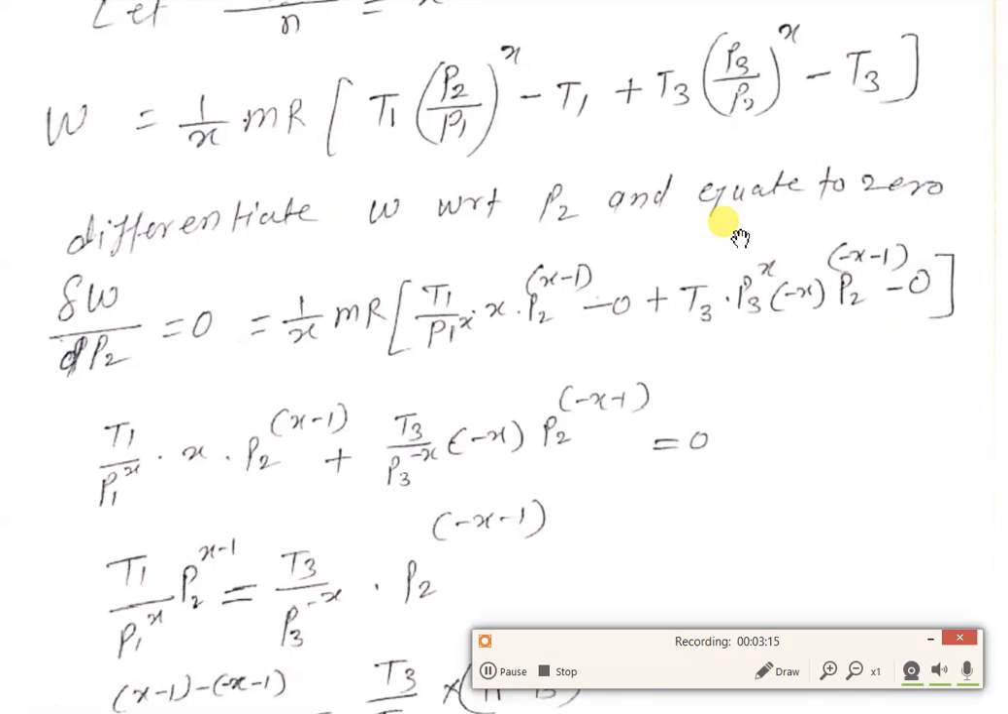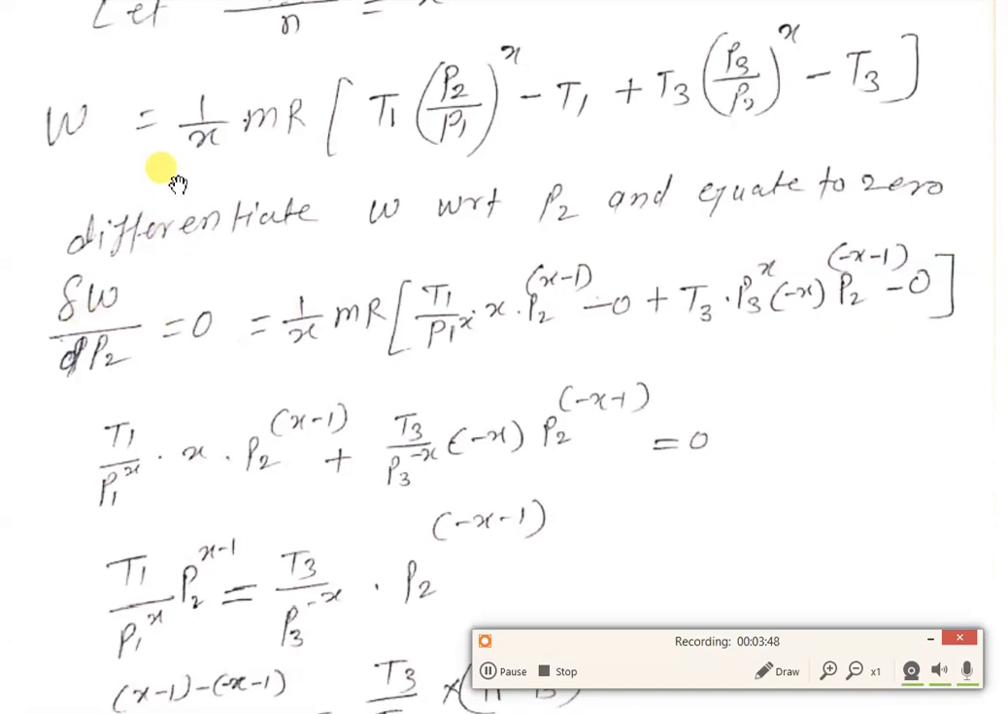To find the optimum condition, we have to differentiate the above equation with respect to P2 and equate it to 0. Why are we differentiating with respect to P2, and why not P1 or P3? We cannot differentiate this equation with P1 because P1 is the initial condition, and we cannot alter the atmospheric condition. P3 is a delivery condition, that is a required condition, but we can alter the intermediate condition, therefore we are differentiating this equation with P2.